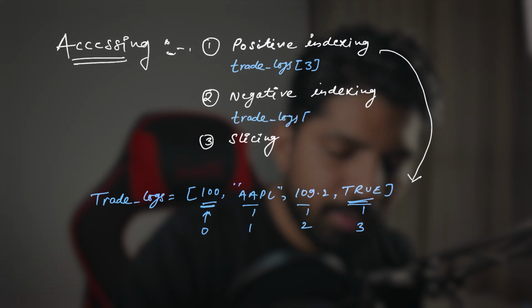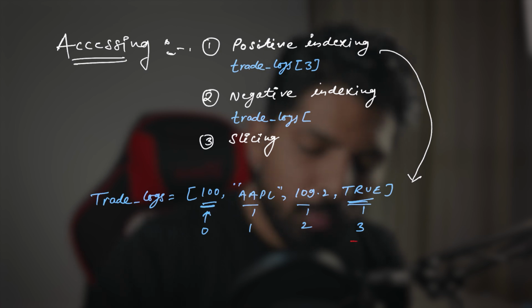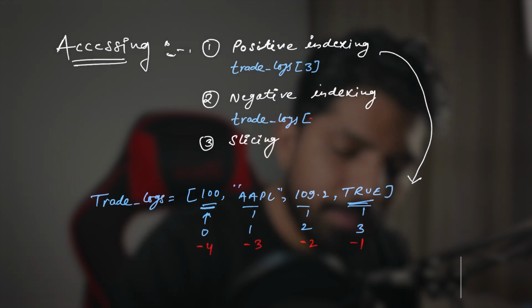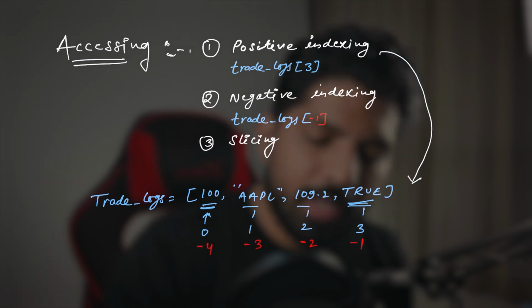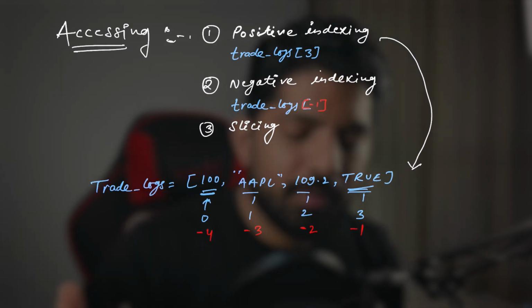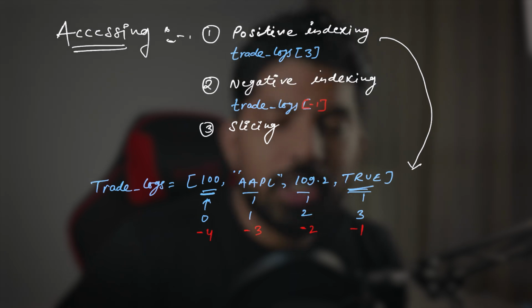Then you will give, and as we know that in negative indexing this is the value -1, this is -2, this is -3, and this is -4, right? So if you want to access the last value, you have to write -1, correct? When you are using negative indexing, similarly, you can access these values with the help of negative indexing, correct? Hope you are getting the idea. If yes, then please let me know what improvements you need.